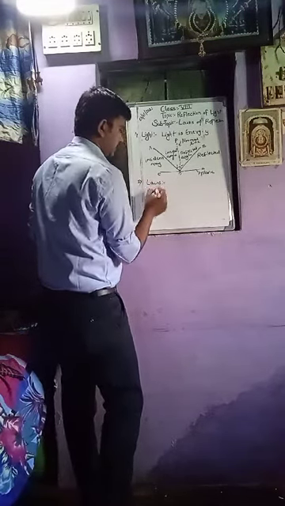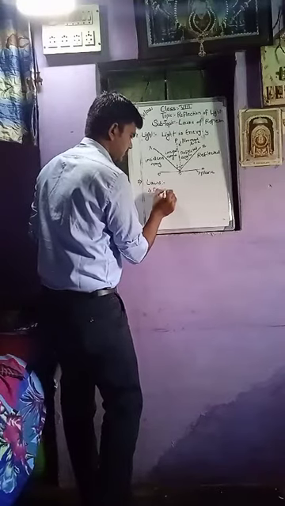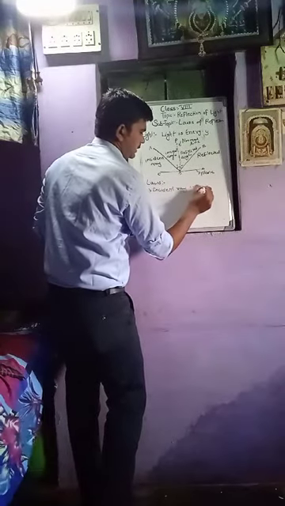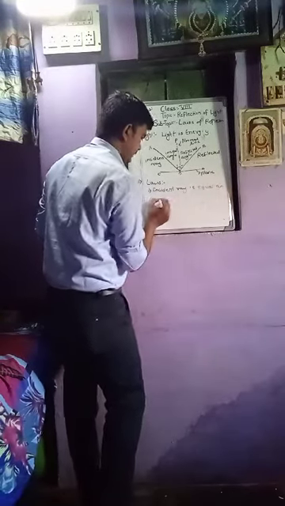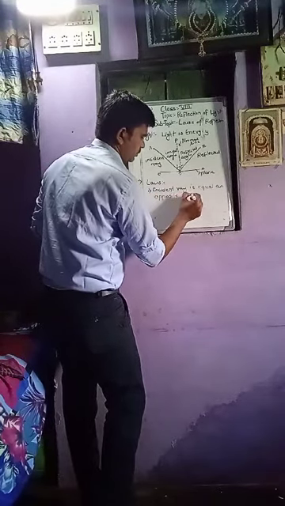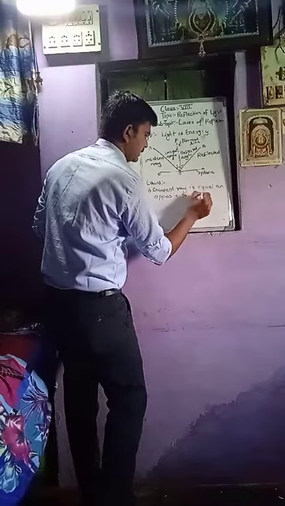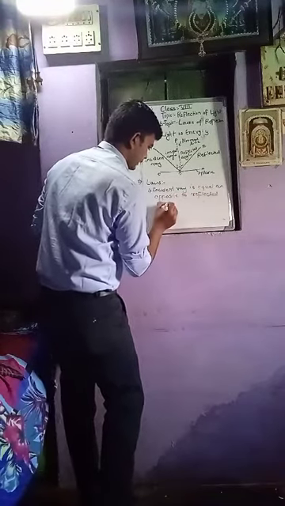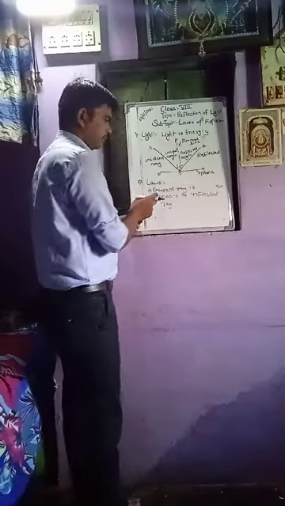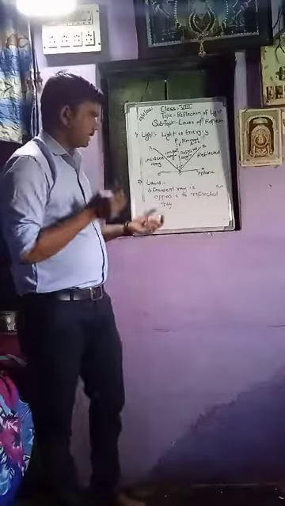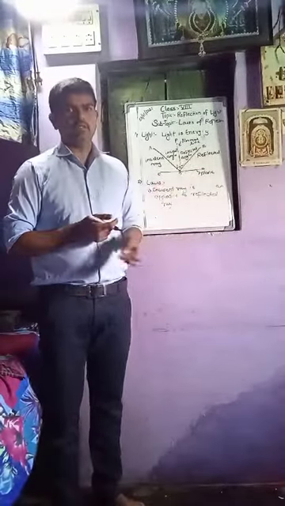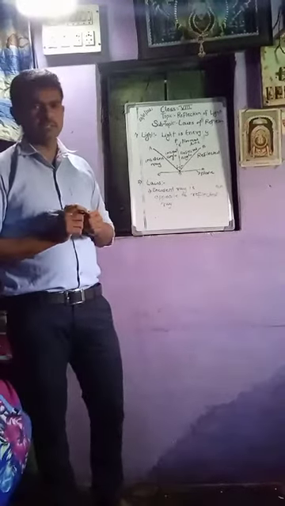First is the incident ray is equal and opposite to the reflected ray, or we can say that the incident ray is opposite to the reflected ray, or we can say the angle of incidence is opposite to the angle of the reflected ray. This is our first law.